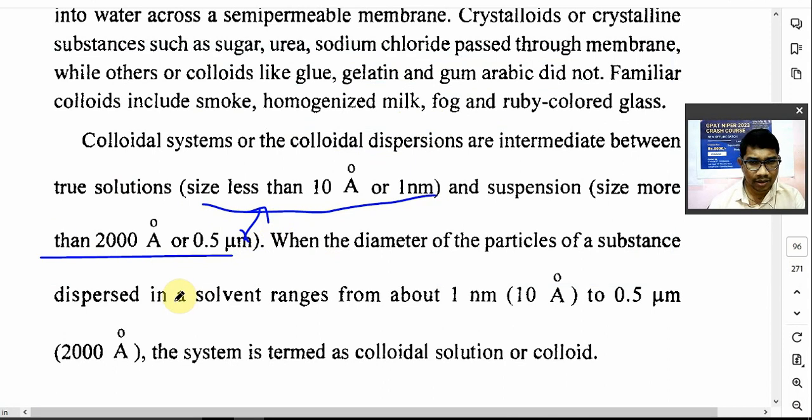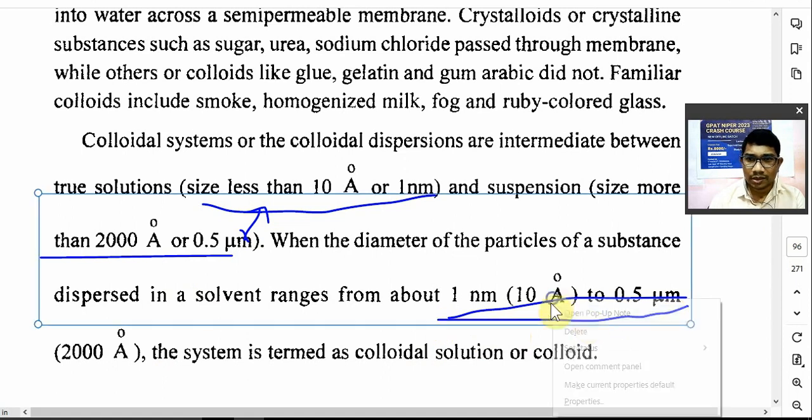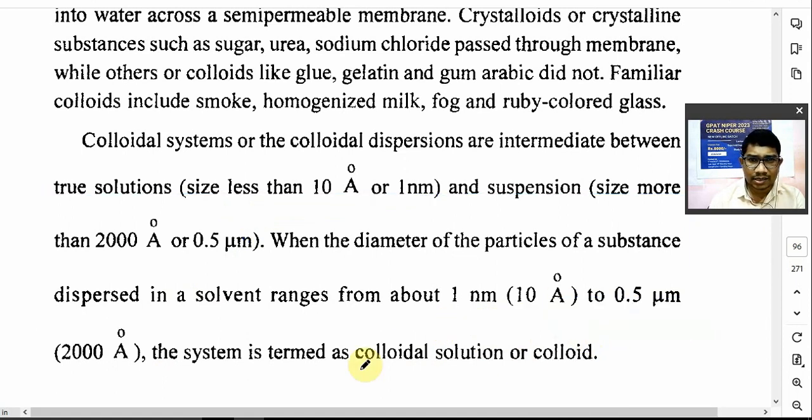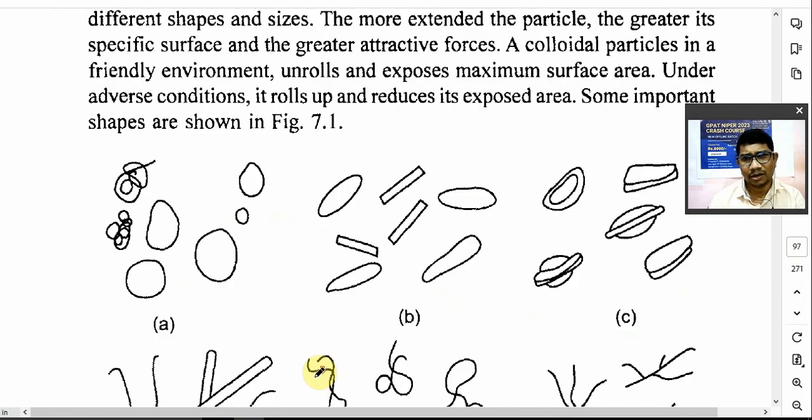True solution and suspension. So they are nothing but the colloid, and that's why colloid will have a particle size in the range of 0.1 nanometer to 0.5 micron. Colloid is nothing but the particles which are dispersed in a dispersion medium having a particle size in the range of 1 nanometer to 0.5 micron or 10 angstrom to 200 angstrom. They are known as a colloidal solution or colloids or colloidal dispersion, right? Colloidal solution or colloidal dispersion.